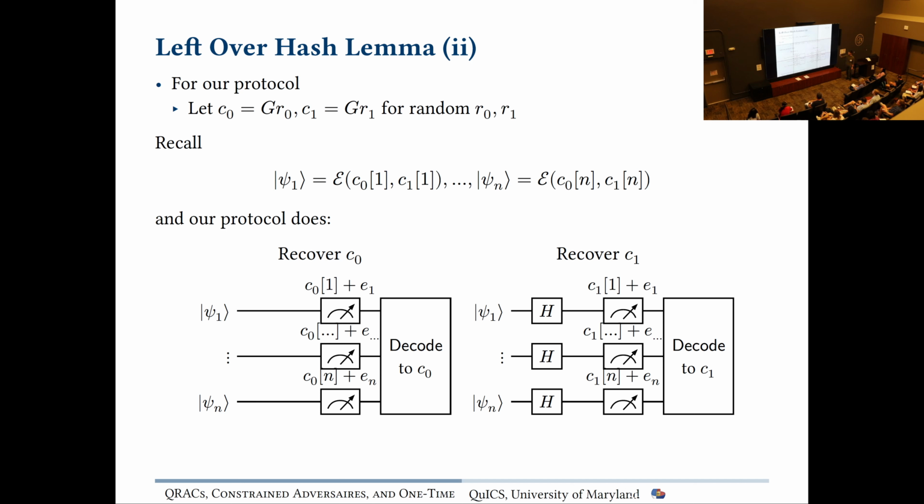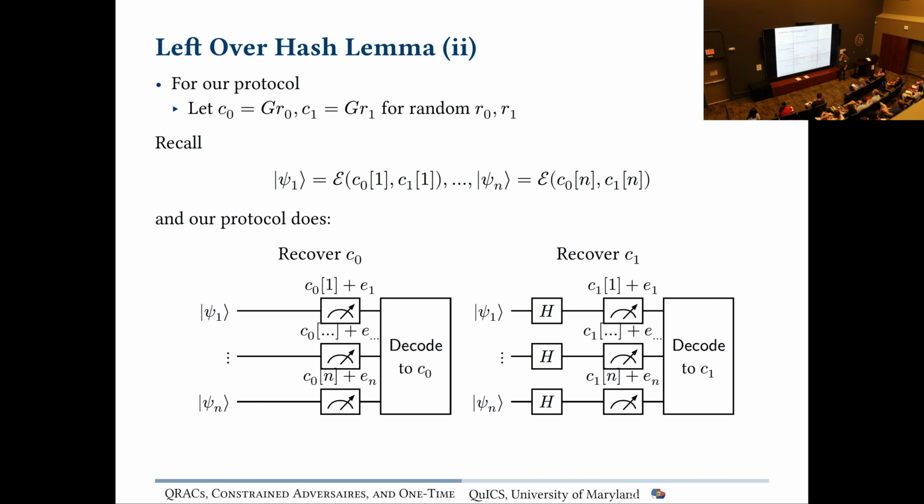So remember, this is a recall of our protocol, but now our code words are just the generator matrix times the row. I forgot who, but someone yesterday said that column space multiplication for defining your code space is the best way to do things. I agree. It's much more intuitive.